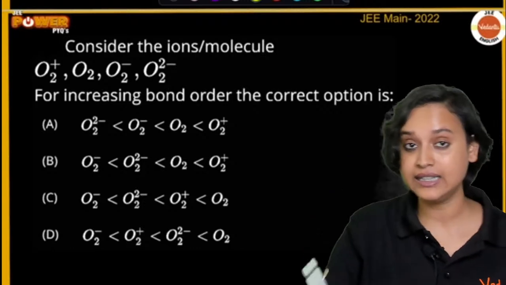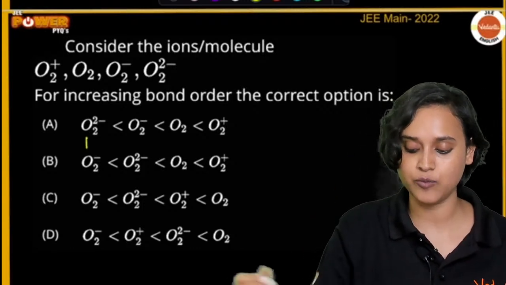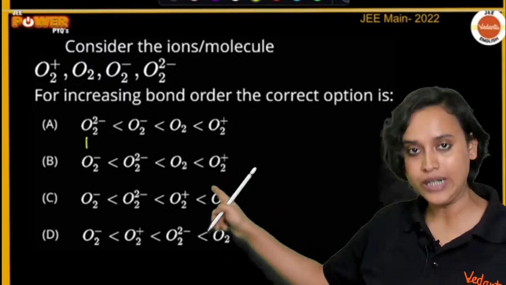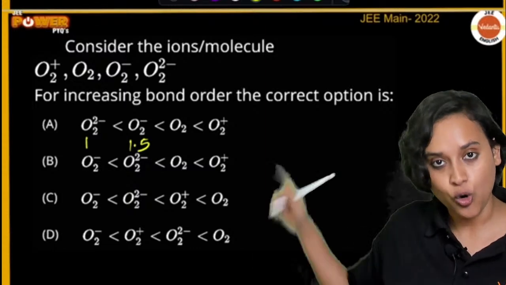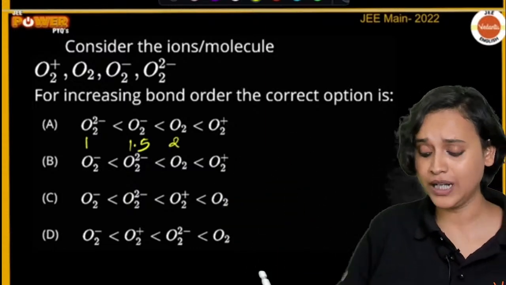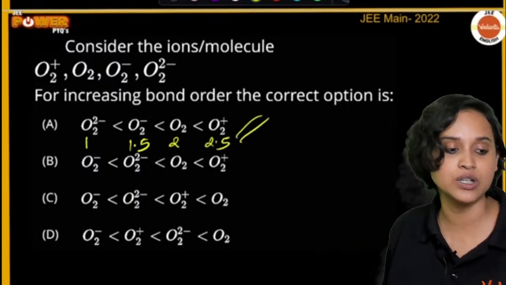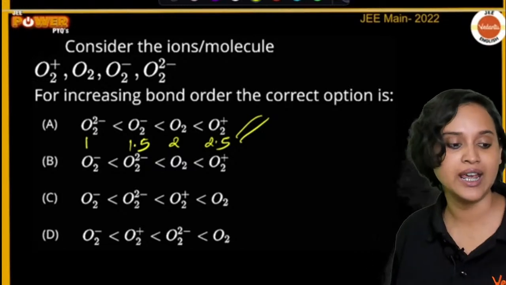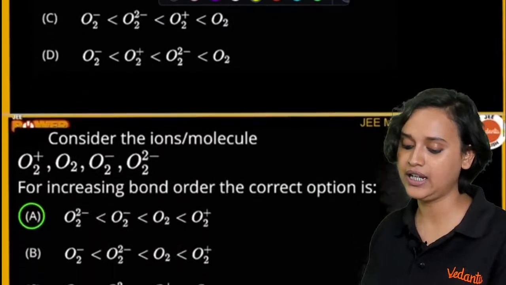If it is 18, that means with 18 electrons you will have bond order 1. O2 negative will have 1.5. O2 will have a bond order of 2. O2 plus will have a bond order of 2.5. So yes, option A is absolutely correct. Okay, very good.